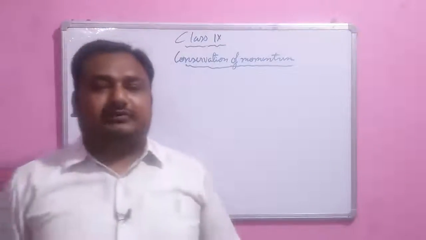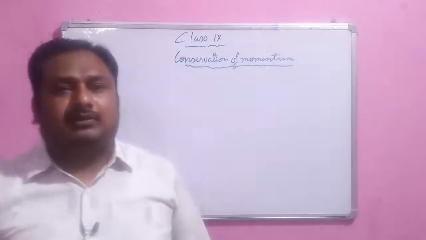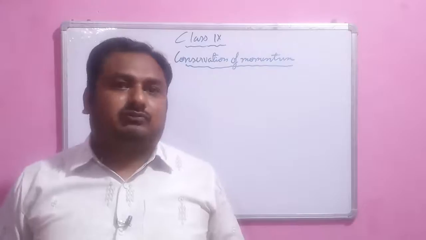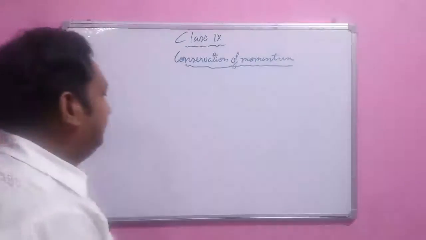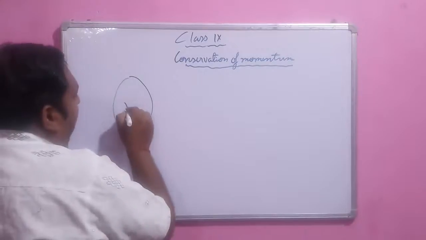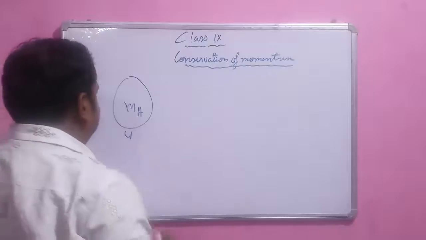So, dear student, today we are going to learn the conservation of momentum. When there is a collision between two bodies, let's suppose there is one bigger ball whose mass is ma and initial velocity is u.